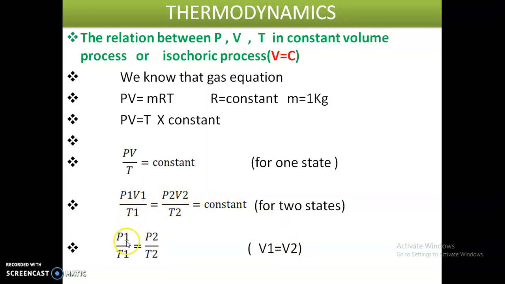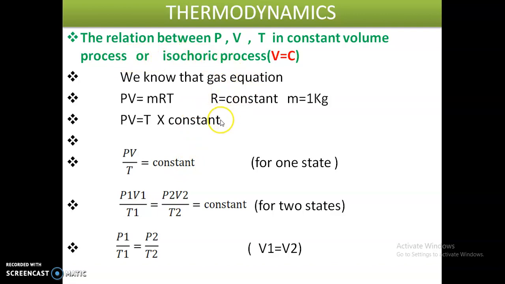Finally we have P1 by T1 is equal to P2 by T2. This is the relation in the constant volume or isochoric process.